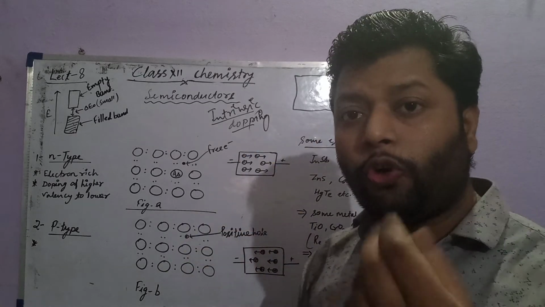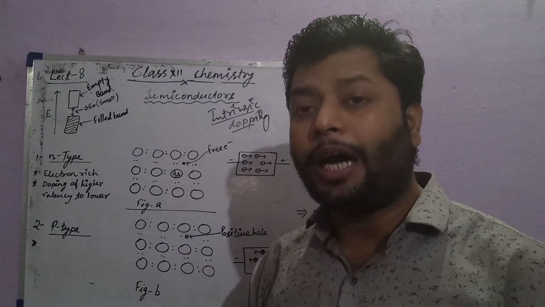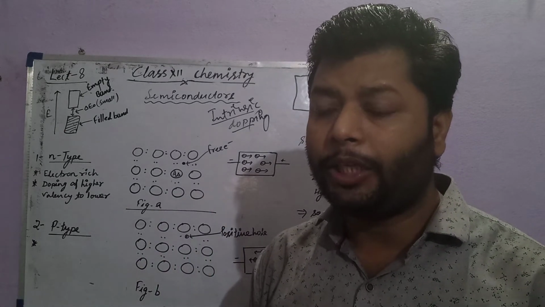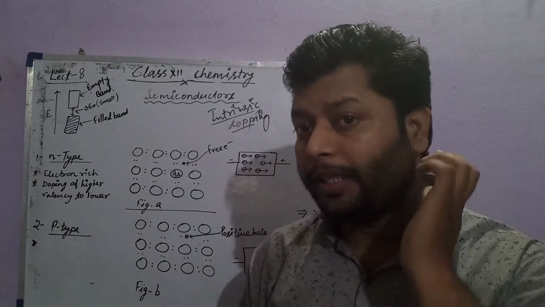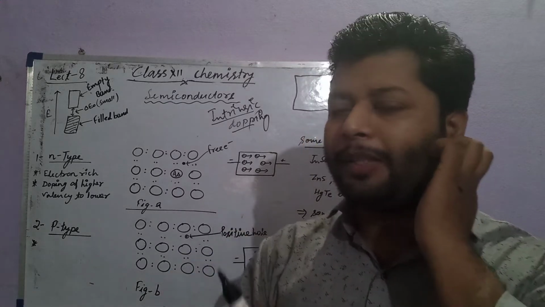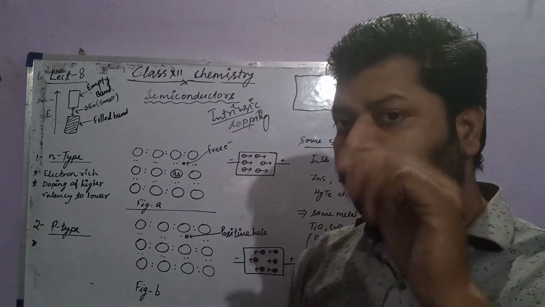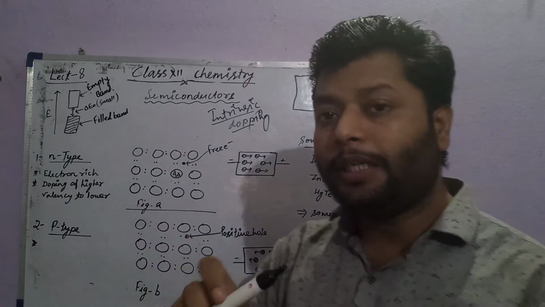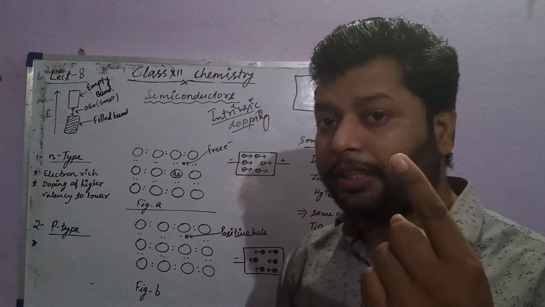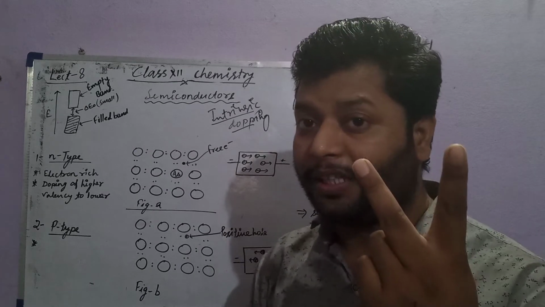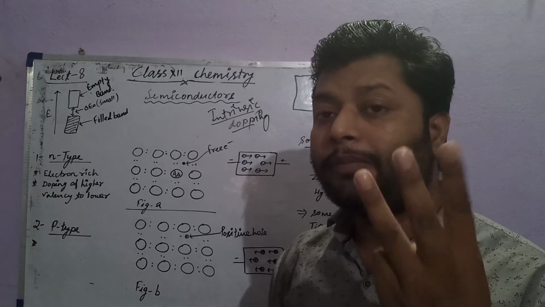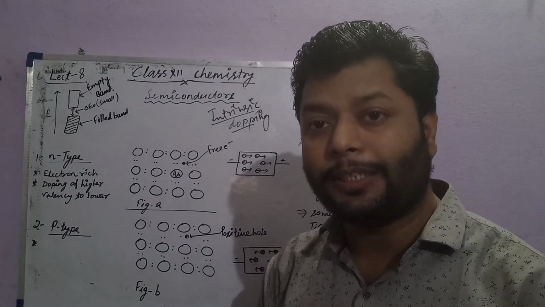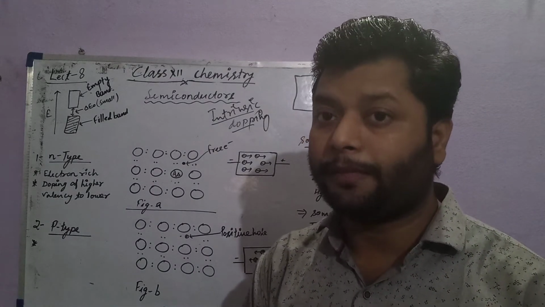So we dope some other elements or group of elements or other substance from outside, which increases the conductivity of the given substance or element. This is because the added element disturbs the electronic transition and increases the free electrons or the positive holes, which are responsible for the conduction at the given temperature.